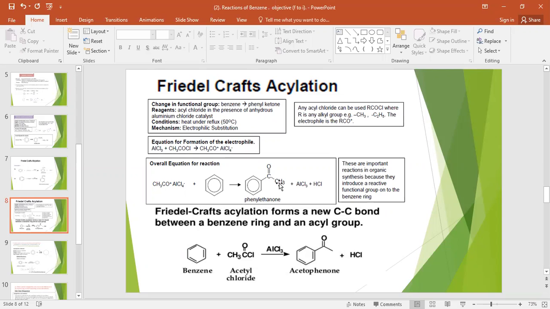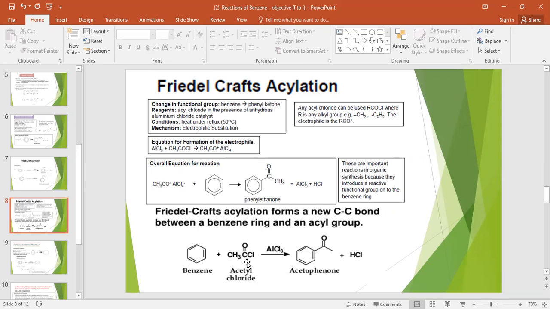Ethanone, because we have two carbons, so we call it ethane. O-N-E, because of COCH3. Because this is a ketonic group, we call it O-N-E. So phenyl ketone, as you saw before. If two carbons, ethanone. This group is called phenylethanone, and this whole reaction is known as acylation.